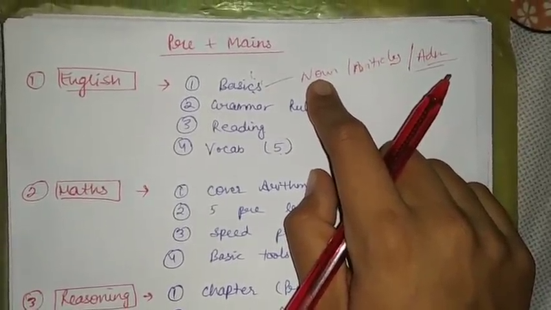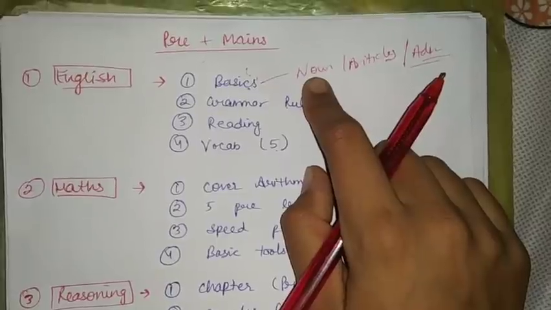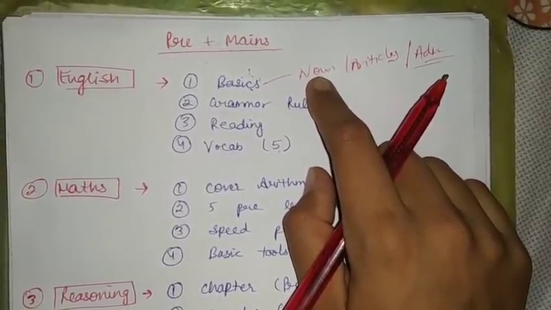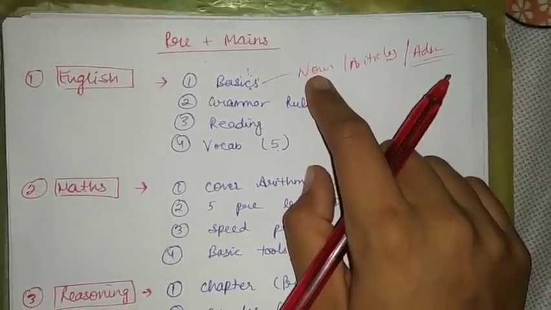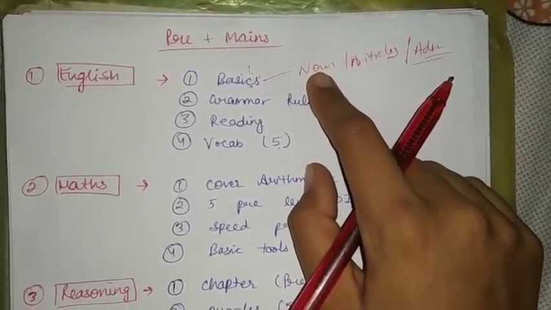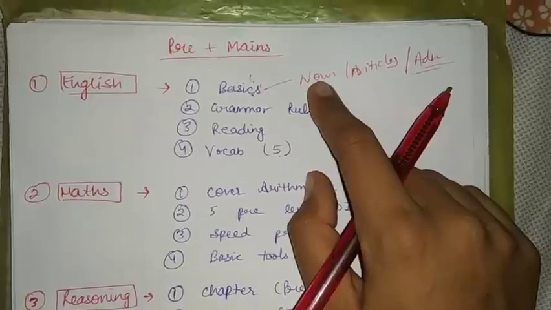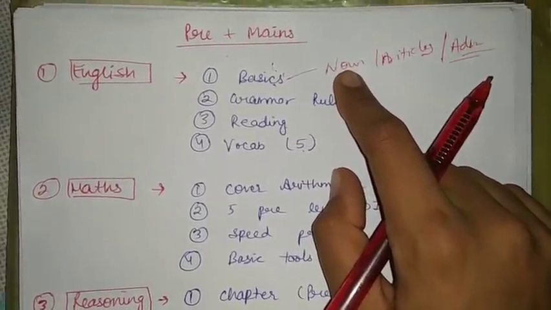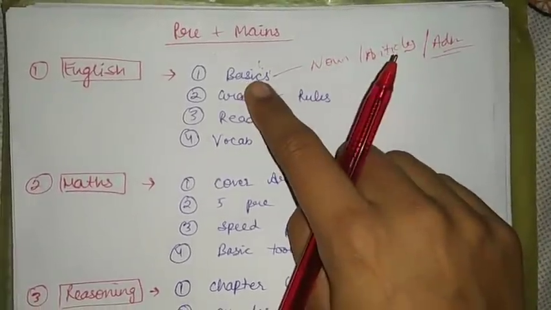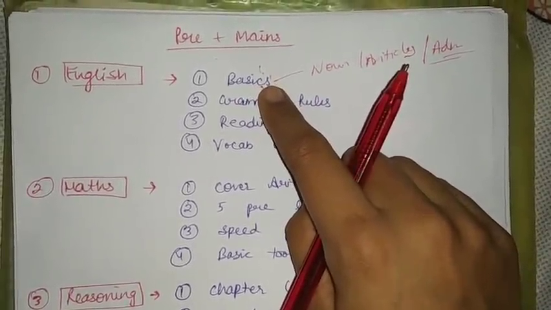Like today we have covered the noun chapter, then tomorrow we will revise the noun chapter and practice some questions of this topic, and this will go on. You can cover the basics of English in about 15 to 20 days because there are not many chapters in English. So this is for basics of English.